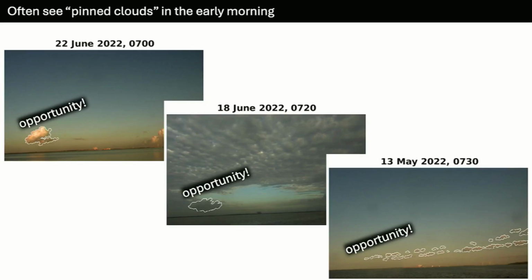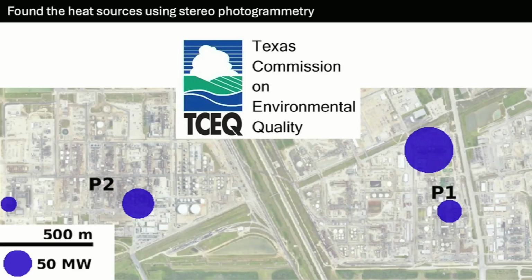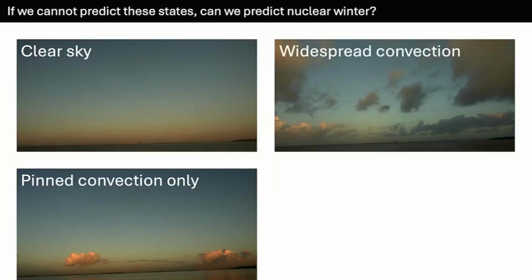So we used the stereo cameras to identify where these plumes were originating and discovered that indeed they are sourced by industrial heat sources. And not only that, but we can use the Texas Commission on Environmental Quality data to identify exactly what the buoyancy flux is in this location. So now we have a data set on the environmental conditions and on the moist convective plumes themselves in a statistical steady state, and the buoyancy sources from the ground. So we have a very nice analog for problems that are really relevant for nuclear winter.